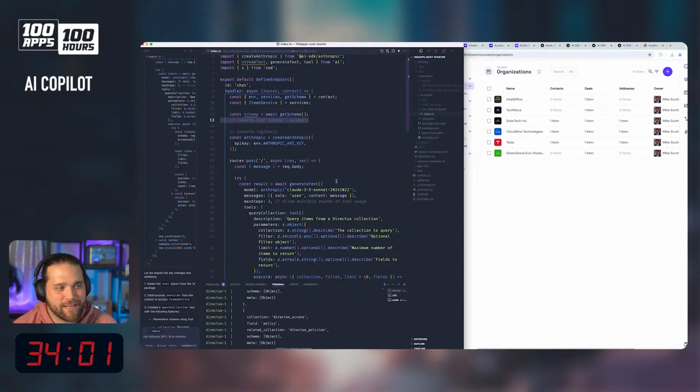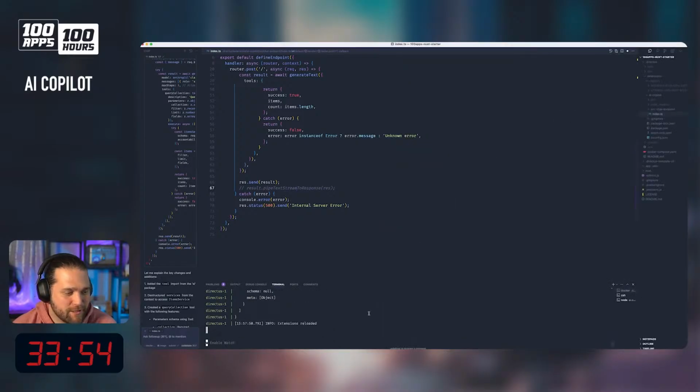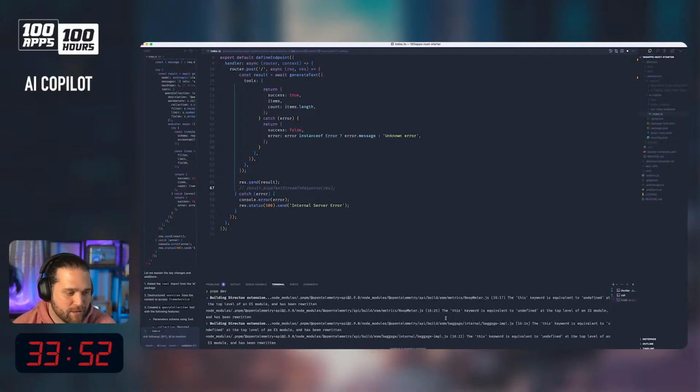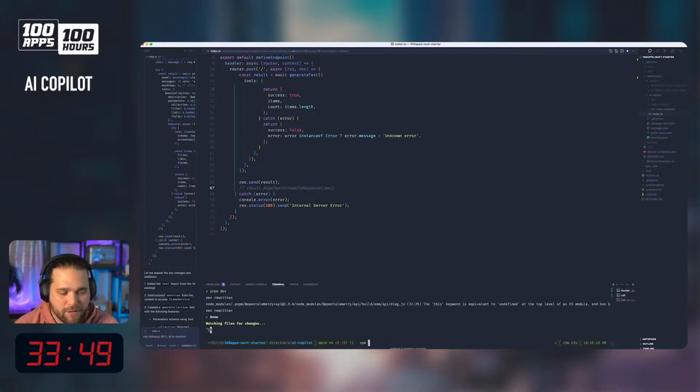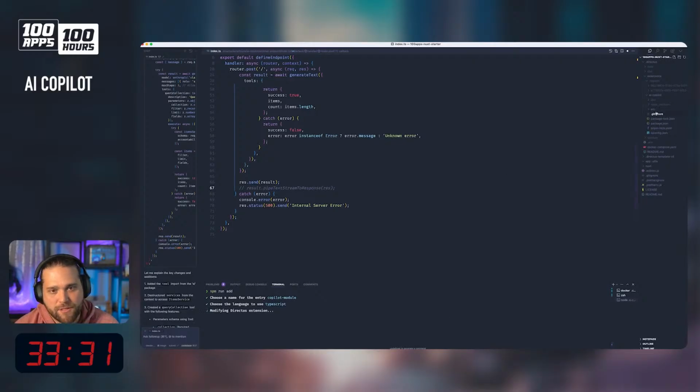Let's try to go in and focus on like this chat interface, right? Now, how are we going to do that? We're going to go back to our extension. I'm going to disable this for now. We're going to hit npm run add. We want to add a module for this. So this will give us a, we'll call this the Copilot module or the chat module, whatever. There we go. So this is going to add another folder within our AI Copilot.